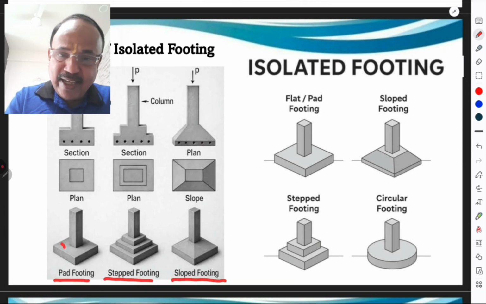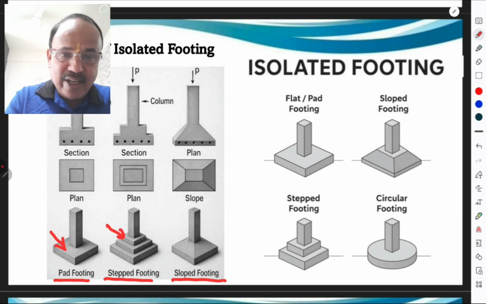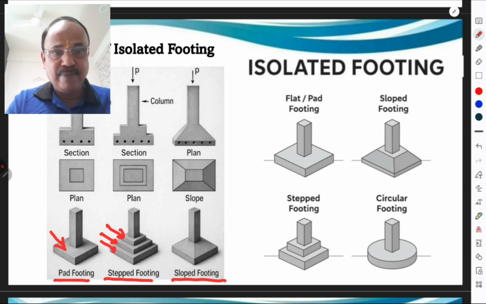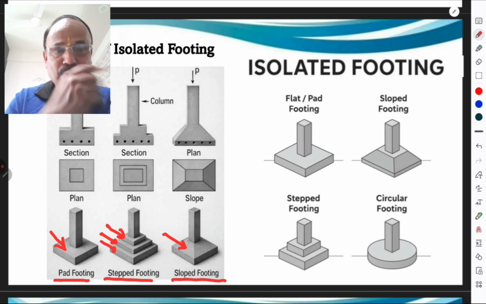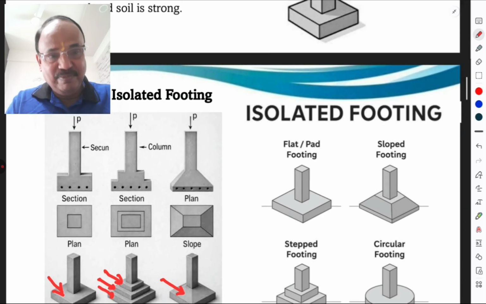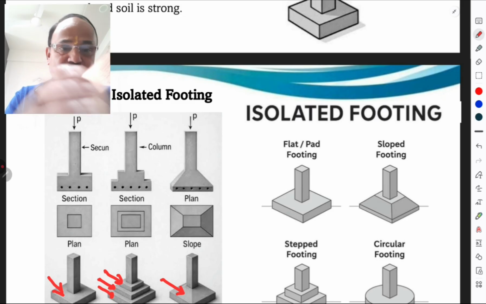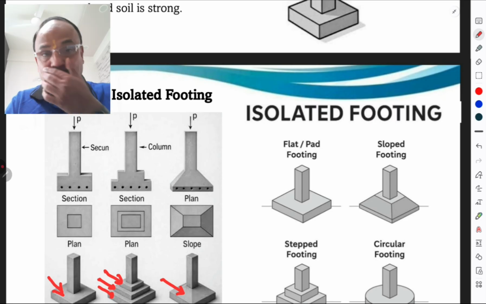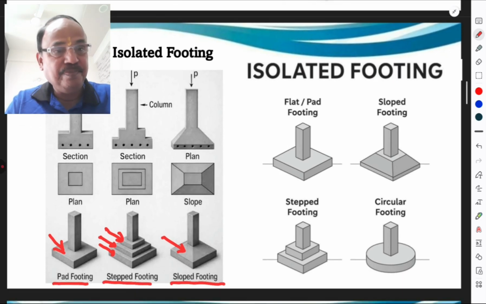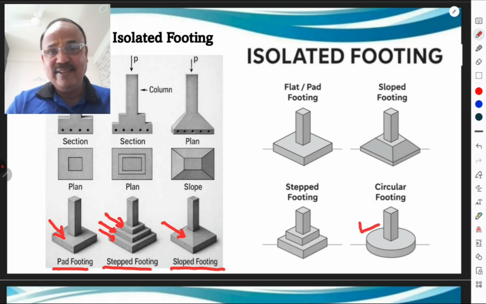Pad footing means only a rectangular or pad type of footing for a column. When it is step type, it is called a stepped footing. There are 2 or 3 steps. And when it is sloping, it is called a sloped footing. It is so simple. This is the column section and this is the plan. The plan of a rectangular column is rectangular, and for a stepped footing there are 1 or 2 more steps, and for a sloped footing it is like that. So one must know the plan, because it is a lecture on building construction. Sometimes this rectangular part may be circular, then it is called a circular footing.